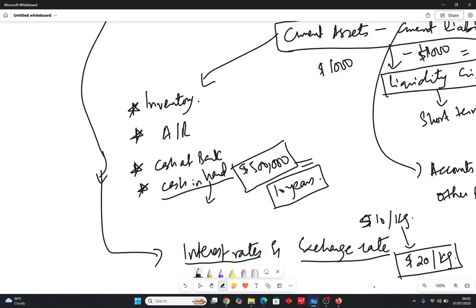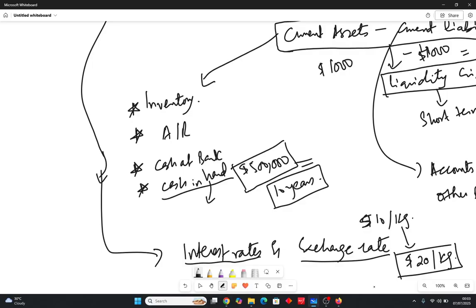So what is happening? Your raw material has increased in terms of cost, so your cost of production has increased. Increase in cost of production will lead to decrease in profit of the company. So this is one of the problems. Obviously you cannot pass on this cost to the customer, depending on the number of competitors. If you are the only one in the market, you can do that, but most of the time you are not the only one in the market. There are multiple competitors, so you cannot do this. So you have to make sure that your exchange rate risk is minimized.